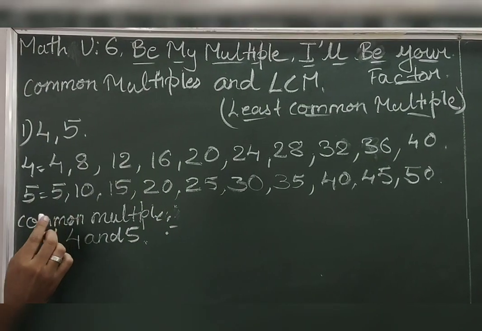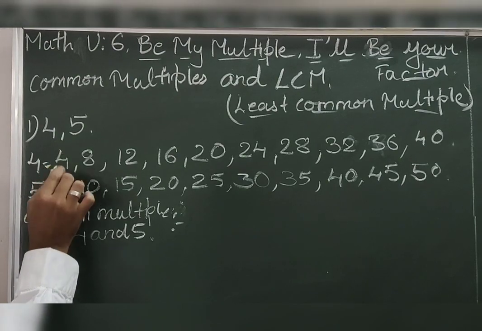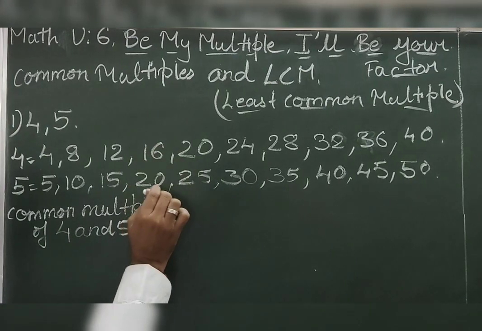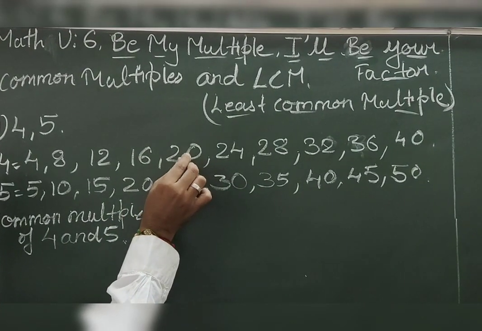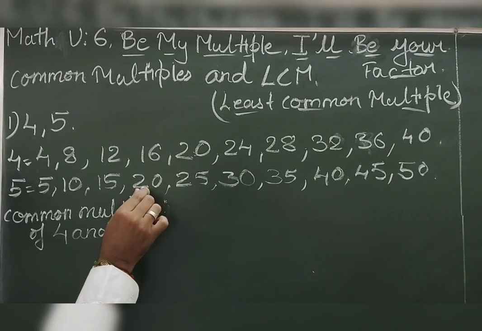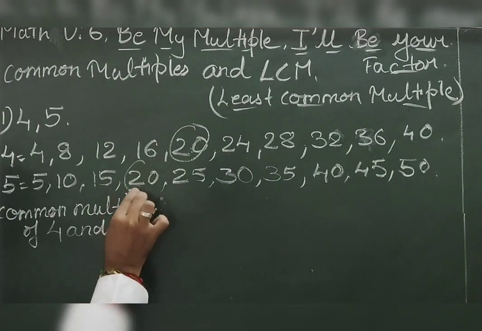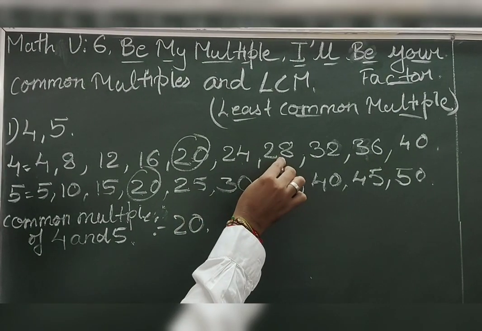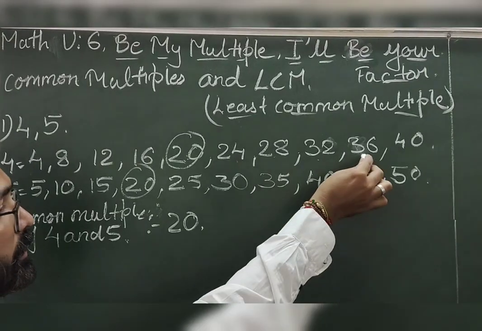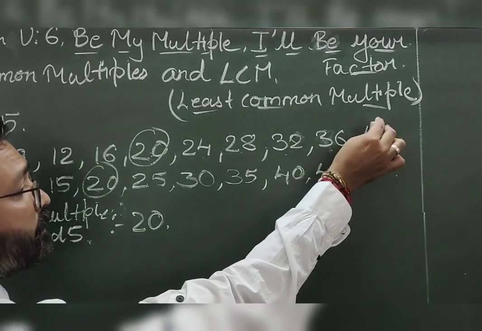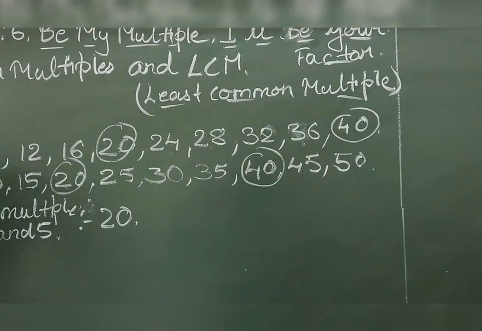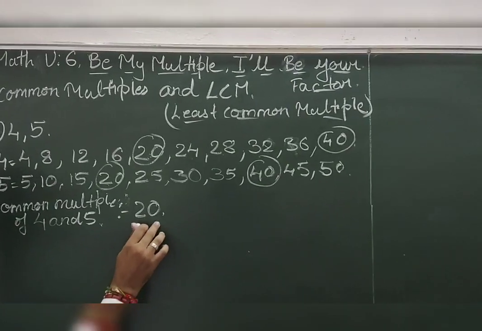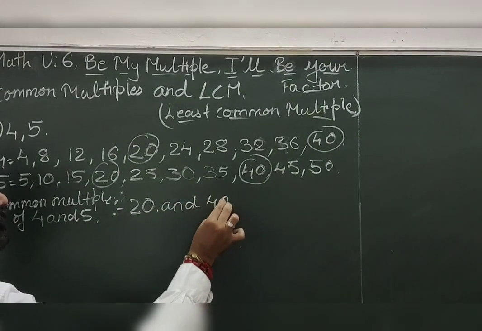Now, let's check it out. 4, there is no 8, no 12, no 16, no 20. Yes, 20 is a multiple of 4 also and 20 is a multiple of 5 also. Let's circle this. The first common multiple is 20. 24 is not there. 28 not there. 32 no. 36 no. 40 yes. 40 is here also and 40 is here also. So till 10 there are two common multiples, 20 and 40.